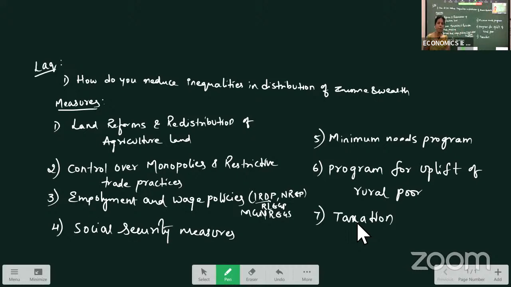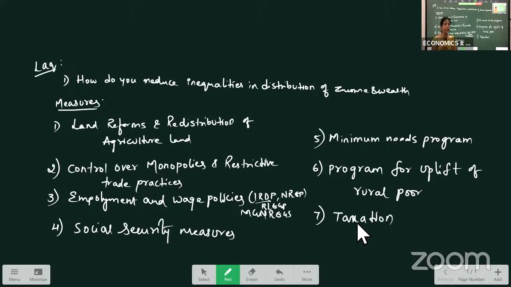Minimum needs program, with the basic essential needs for the people. Mostly poor people's consumption levels are very low. They will not consume all the items as the people whose income is high, who consume in a better way. Whose income is low, they cannot consume. So for this, what measure have they taken here? They have provided basic food grains at subsidized prices, which we get in our public distribution system, right?